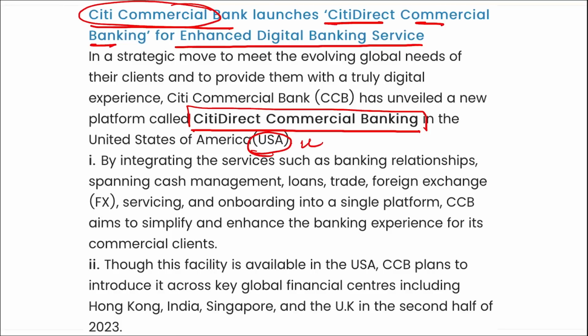Simply, in general terms, remember this is a platform that will be providing online services to their customers. Correct? Next, where is the headquarter of City Commercial Bank? It is in New York, USA, and it was established in 1812.